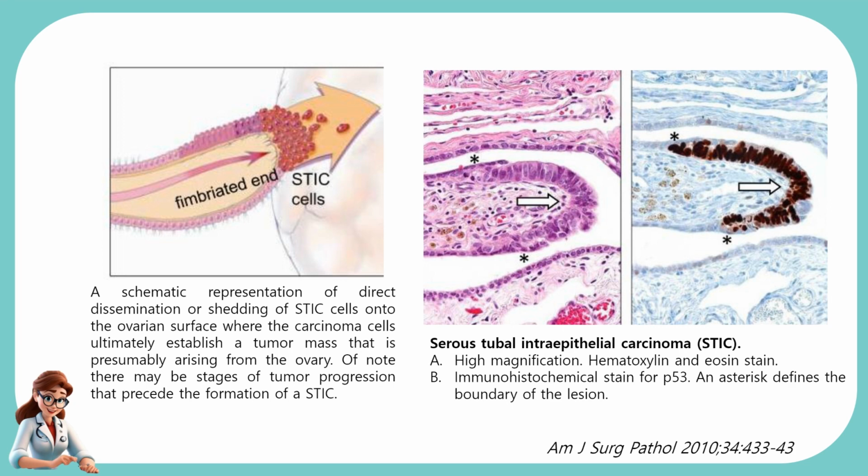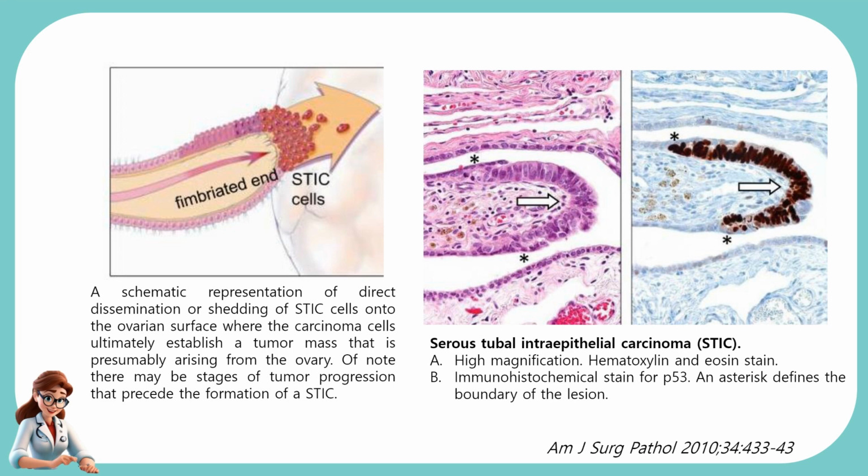On the left is a schematic representation of direct dissemination or shedding of STIC cells onto the ovarian surface, where the carcinoma cells ultimately establish a tumor mass that is presumably arising from the ovary. Of note, there may be stages of tumor progression that precede the formation of a STIC.